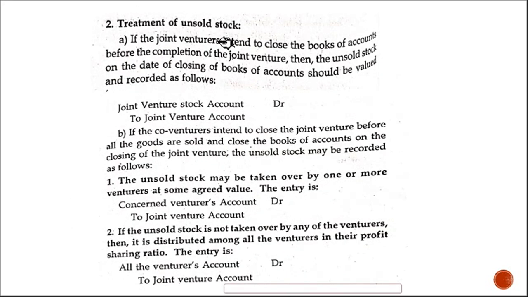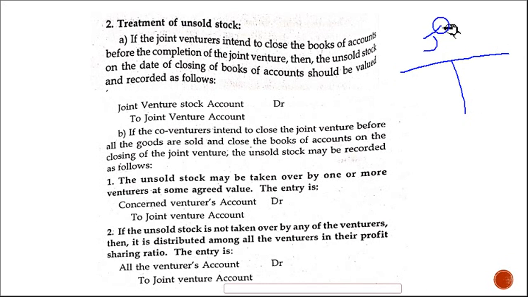Okay, treatment of unsold stock. If the joint venturers intend to close the books of account before the completion of the joint venture, then unsold stock on the date of closing the books of accounts should be valued and recorded as follows. So you know closing stock.